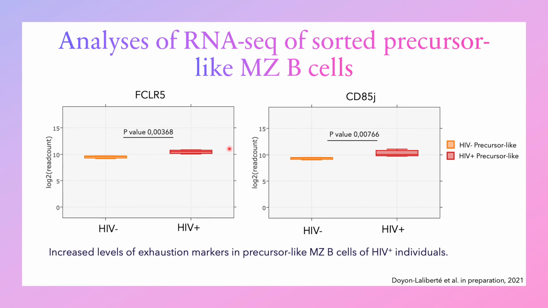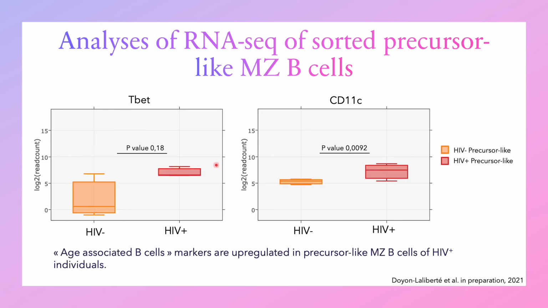We also looked at the exhaustion markers FcRL5, which is an IgG receptor that is upregulated in other chronic infections like HCV, and CD5J, which is an immune checkpoint associated with the B-cell exhaustion in chronic graft versus host disease. The results show a significant increase of mRNA levels in precursor-like marginal zone B-cells from progressors compared to healthy individuals for both of these markers.